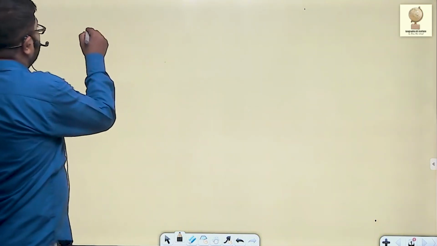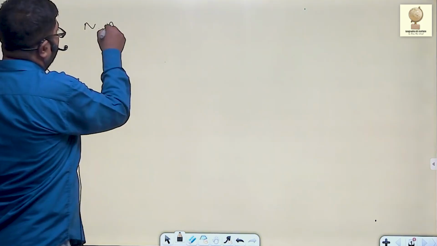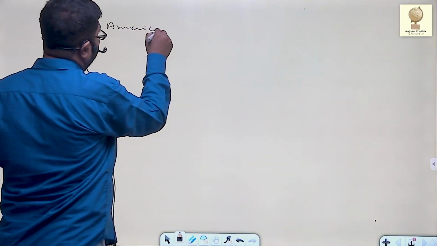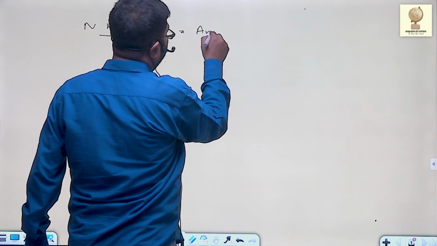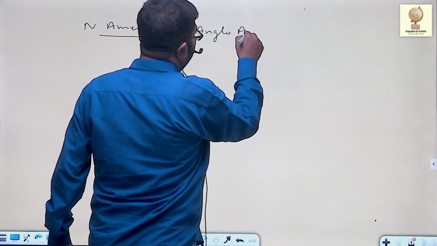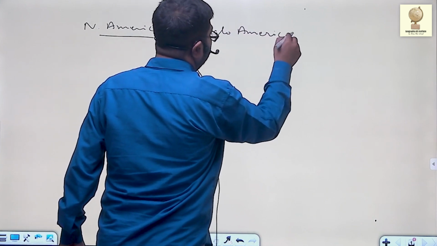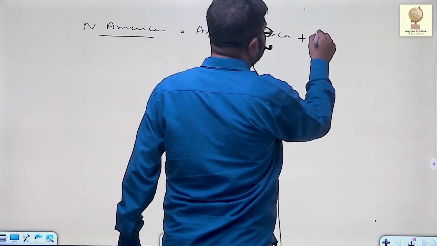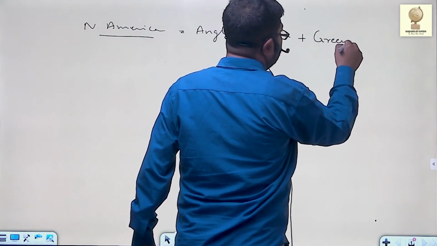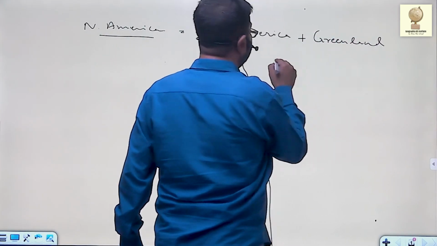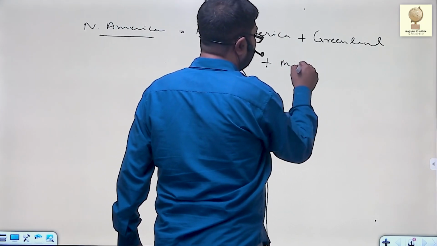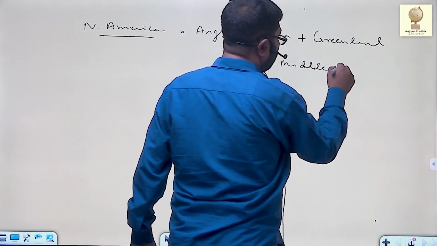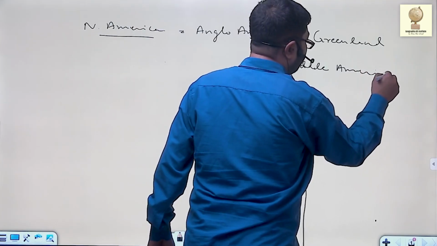Now, North America, if you see, is made up of Anglo America plus Greenland plus Middle America.